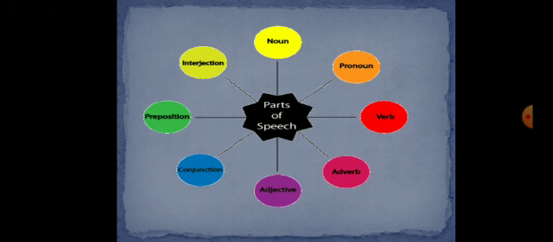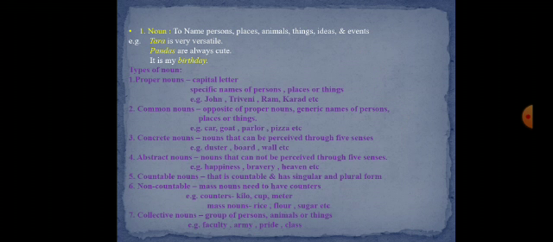Let's see the first one part of speech, that is known as noun. A noun is a name of a person, place, thing, or an idea. It means this part of speech is used to name persons, places, animals, things, idea, and events.